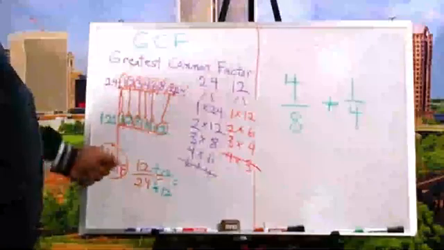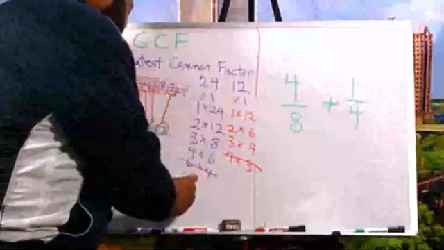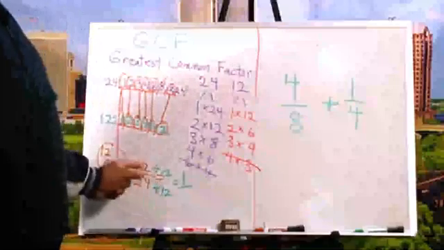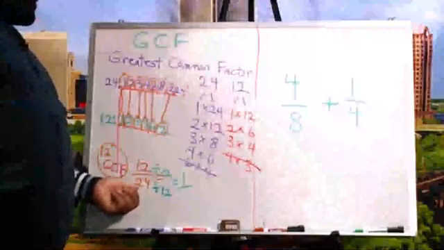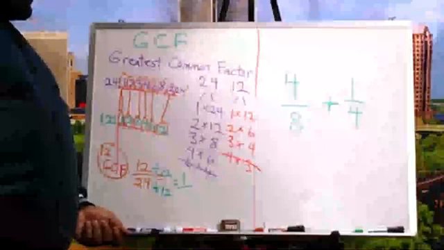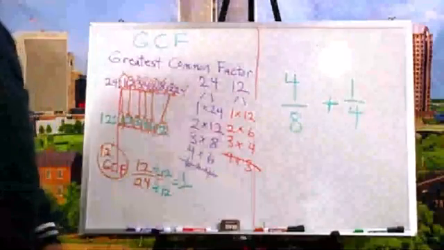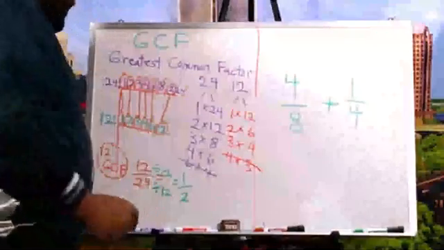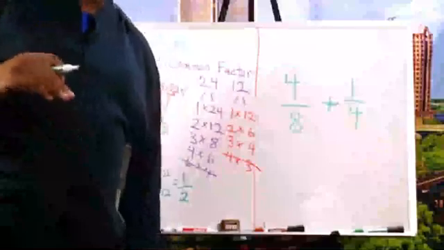So check this out. Now, 12 divided by 12 is 1. When you have a number divided by itself, that's going to be a 1. So 12 by 12 gives us 1. Now, we did this up here a little bit. We said 24 divided by 12 is what? That's right here, folks. 2 times 12 is 24. So you almost have to turn it around. So we're going to put a 2 here, and that's 2 times 12 is 24, because the opposite of multiplication is division, and the opposite of division is multiplication.